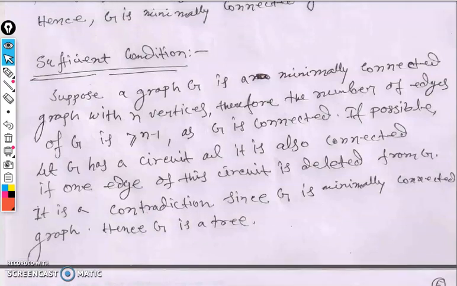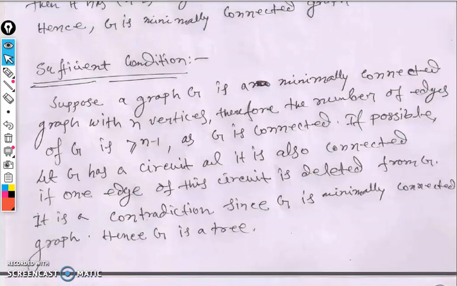Sufficient condition. Suppose G is a minimally connected graph, still suppose it's not a tree. Then you have to prove that it's a tree. Therefore the number of edges of G is greater than n minus 1 because the graph G consists of exactly n number of vertices. If the graph is a minimally connected graph, then the number of edges should be n minus 1. If we consider the graph is not minimally connected, then the number of edges should be n minus 2. As G is connected, if possible, G has a circuit,